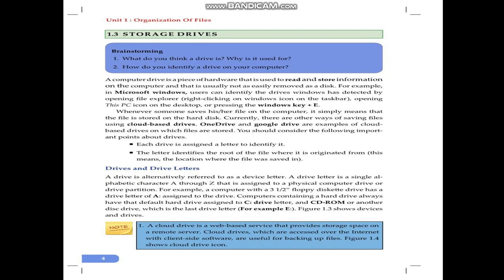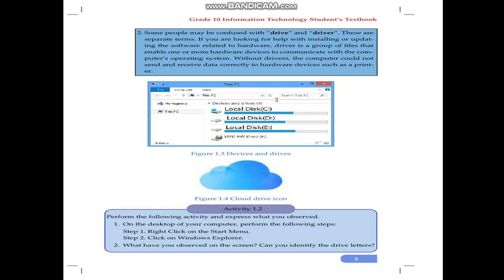Cloud drives accessed over the internet with client-side software are useful for backing up our files. When we upload our files to a particular cloud-based drive, such as OneDrive or Google Drive, we are on the way to backing up our files. In case the system stops working, we'll have a copy of the file in another drive, which is on the cloud drive.